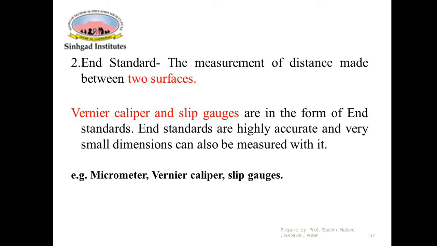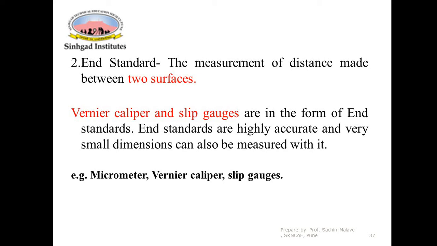Instead of lines, the distance is measured between two surfaces. Examples of end standards are vernier calipers and slip gauges. In both these examples, the distance is measured between two parallel faces. Surfaces are there, not lines. That's why end standards are highly accurate, and very small dimensions can be measured with them.